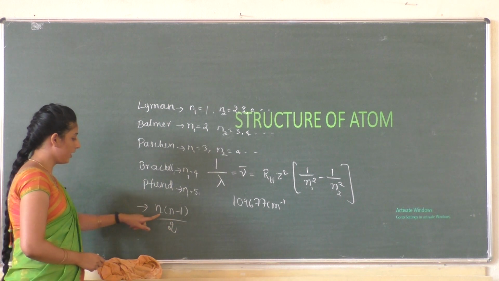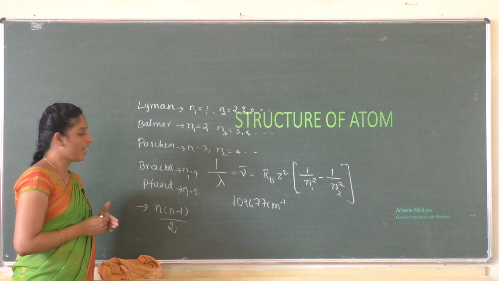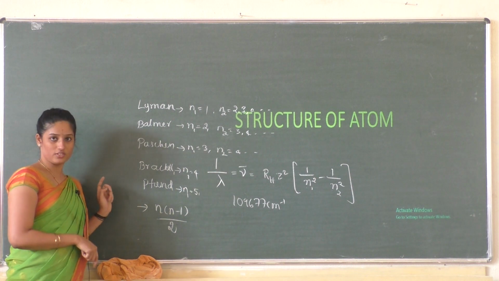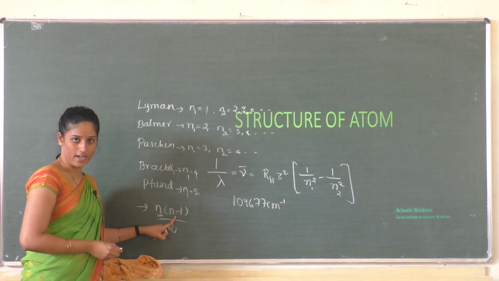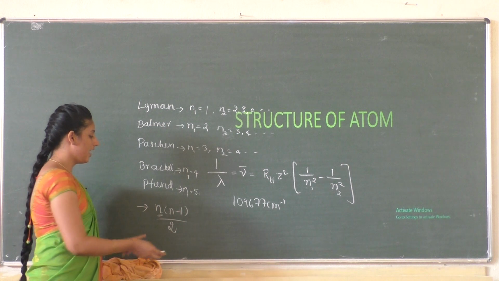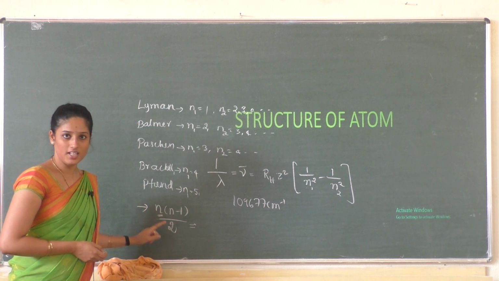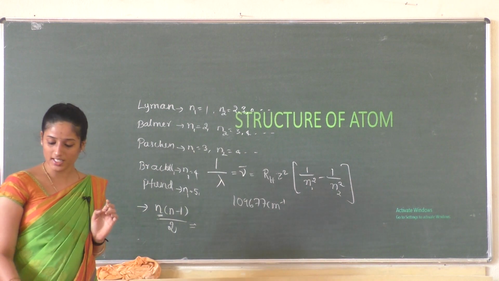Okay, for example, what is the number of spectral lines when an electron jumps from n equal to 5 to the ground state? Then you have to substitute the value of n as 5 and just do the calculation, and you will get the number of spectral lines for that particular transition. Okay, so this is about the spectral line concept.